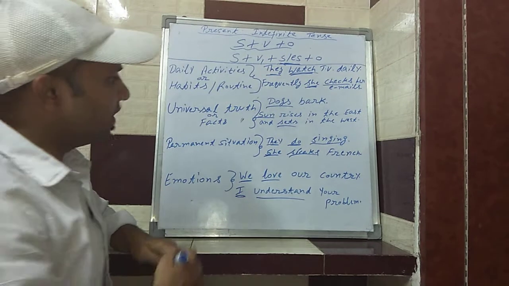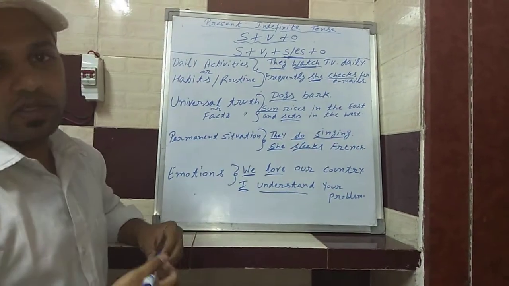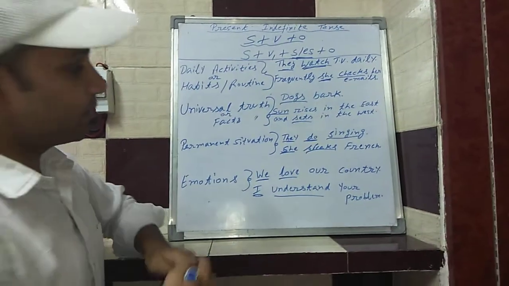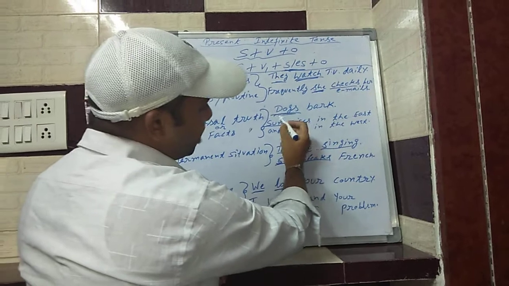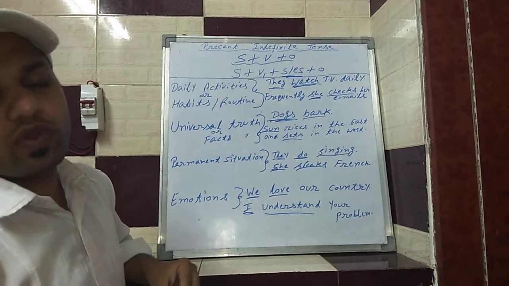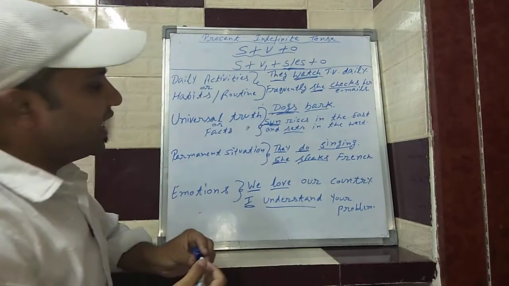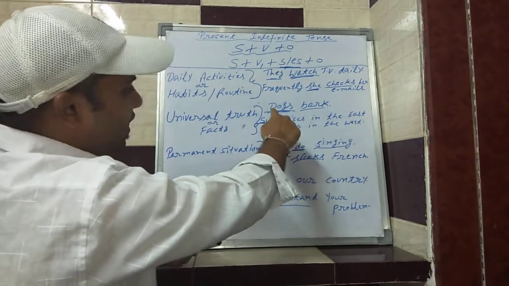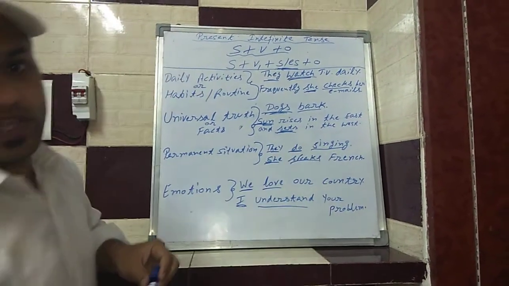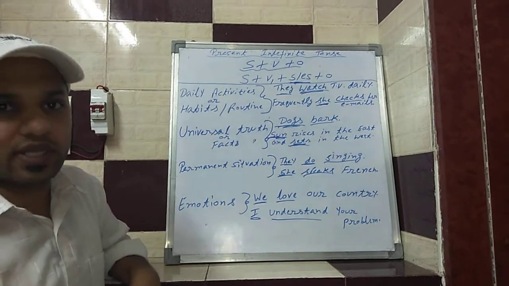The next example is: sun rises in the east and sets in the west. It is also a universal truth. That's why it is used over here. Dogs is a plural, so just the base form or first form of verb is used. Sun is a singular, so the s form is used over here. For universal truths and facts we use present indefinite.